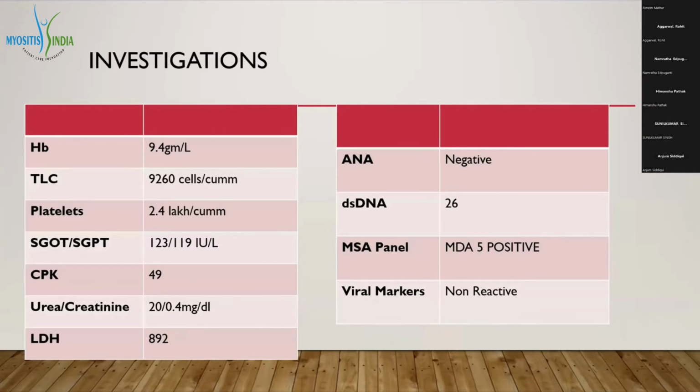Workup wise, her hemoglobin was 9.4 gram per deciliter, platelets were normal. Muscle enzymes, SGOT and SGPT, were raised at 123 and 119. Her CPK was normal, urea and creatinine were within normal limits, LDH was 892. ANA and dsDNA done from outside were negative. MSA panel showed MDA5 positivity, and viral markers were non-reactive by ELISA.